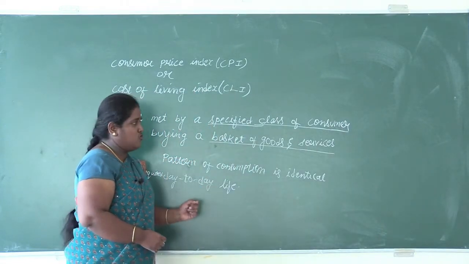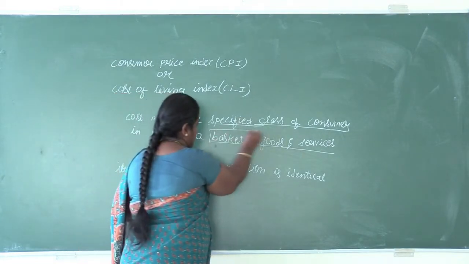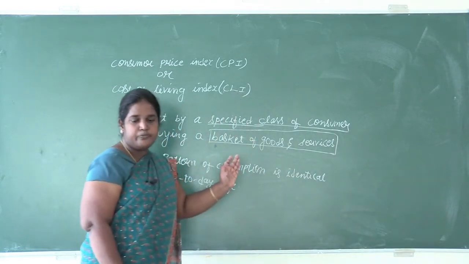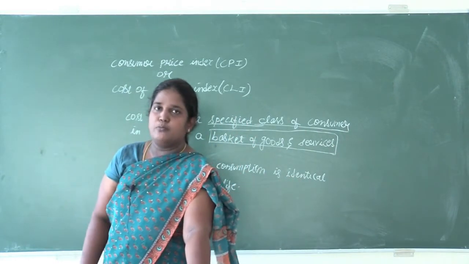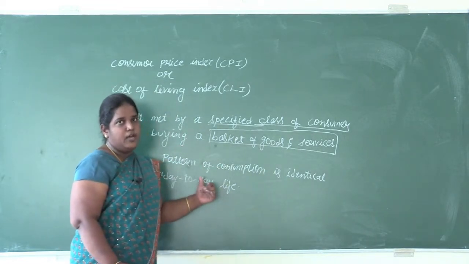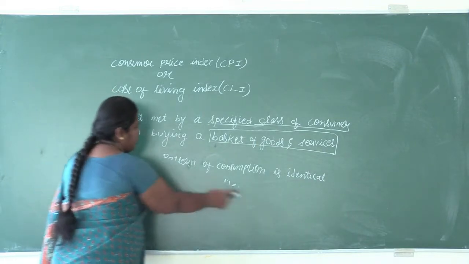That should be mentioned for a 2-mark question. If you include what is meant by basket of goods and services, it carries 2 marks, otherwise it is for 1 mark. Depending upon the marks, you will write the definition. I hope you have got this definition.